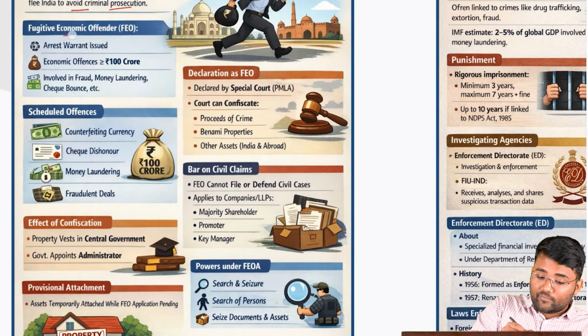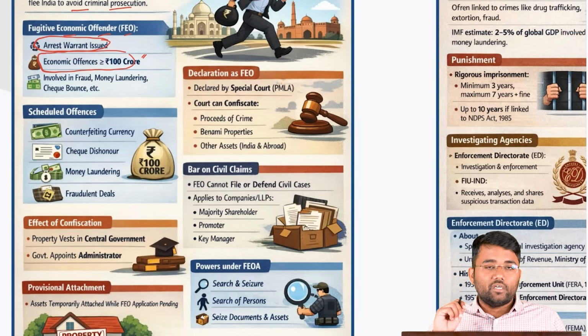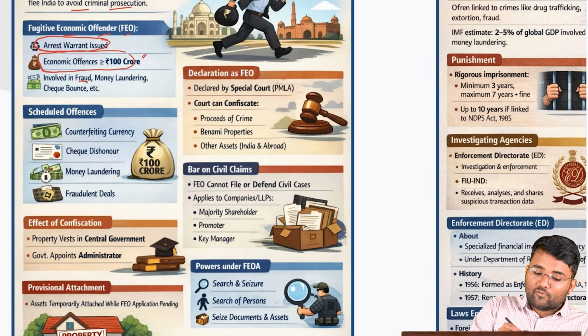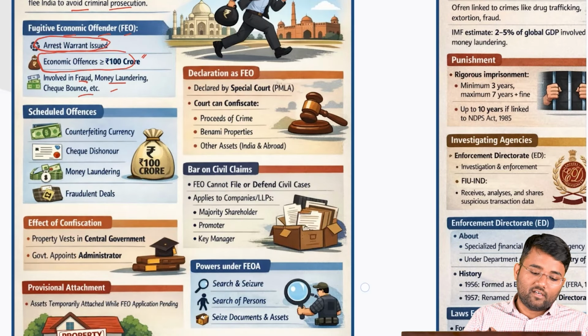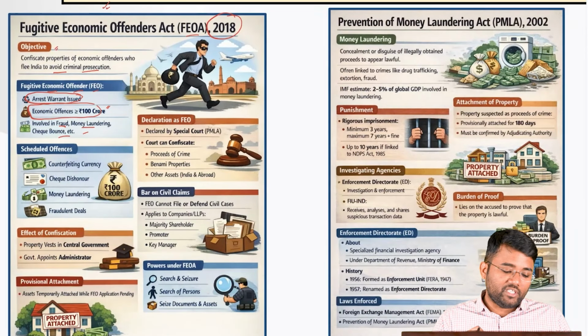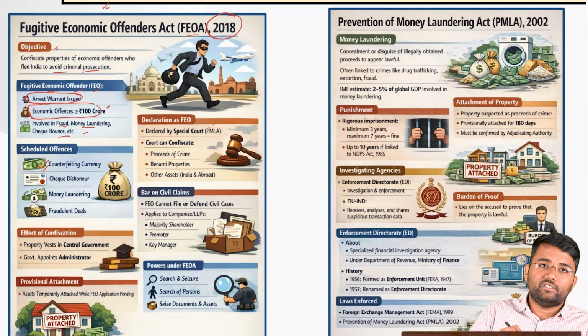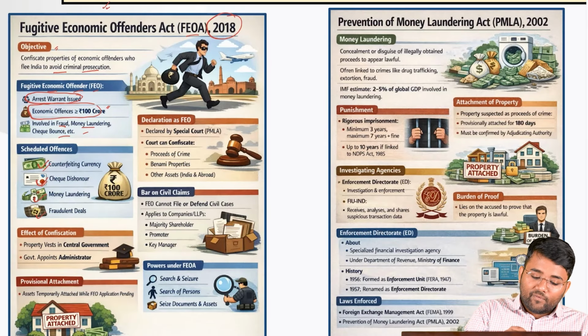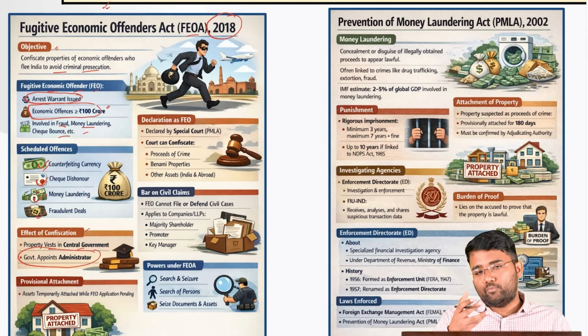And who exactly is a fugitive economic offender? The person on whom the arrest warrant is issued, who has economic offences of more than or equal to 100 crore. He is involved in some fraud, money laundering, check bounce cases, etc. The scheduled offences mentioned under the Fugitive Economic Offenders Act 2018 are counterfeiting of currency, check dishonor, money laundering, fraudulent deals. And the effect of confiscation of this property will be that the property will vest in the central government, and the government may appoint certain administrators to look after that.